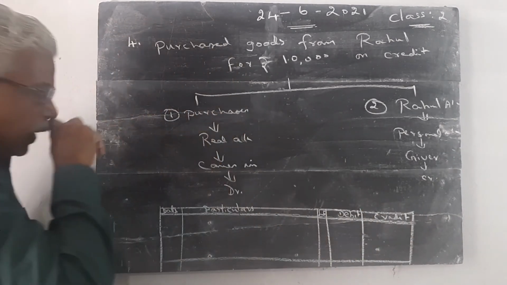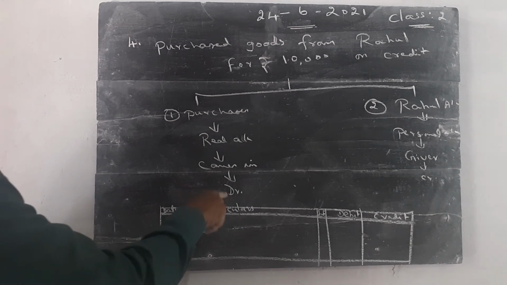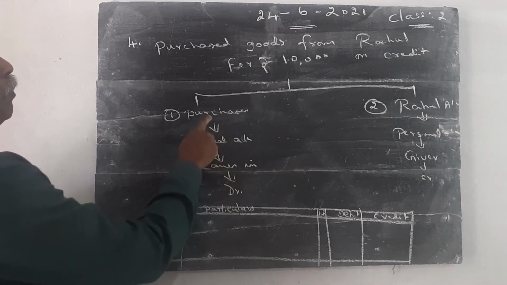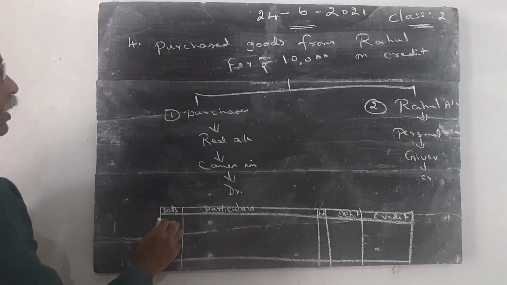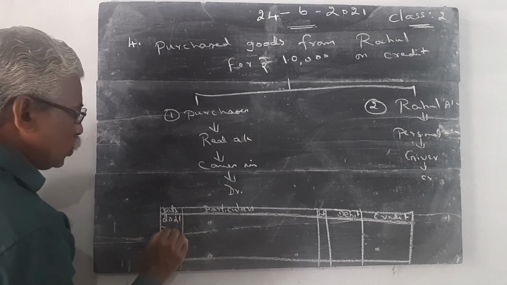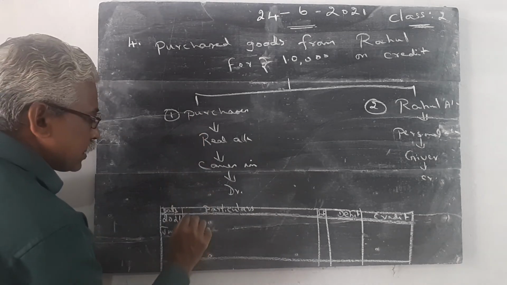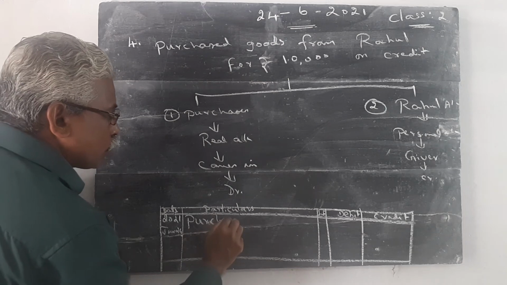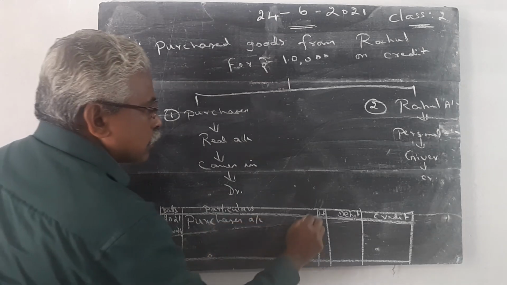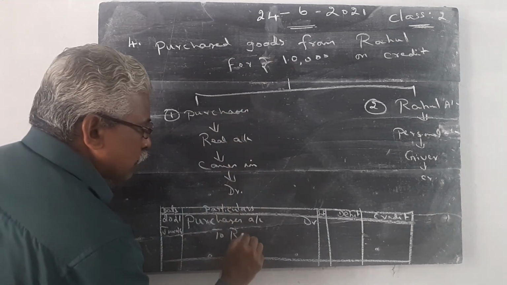This ledger folio column is not at all used. Then, how do you write? First we write the debit aspect. Here you write the date 2021 June 24. Purchases account debtor to Rahul account.